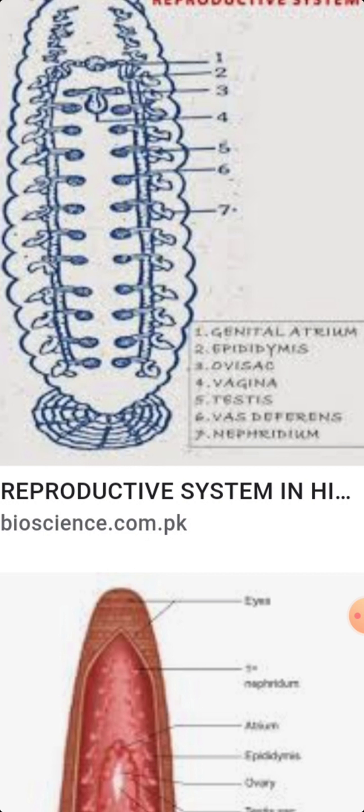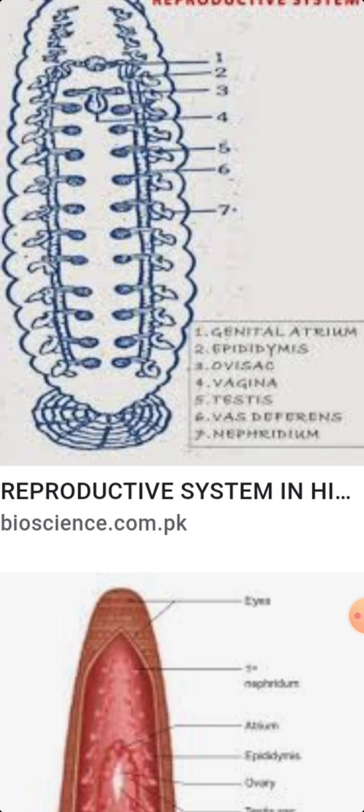Once again we are going to see the main 6 parts: testis sacs, vasa efferentia, ejaculatory ducts, vasa deferentia, epididymis and atrium. Leech is a hermaphrodite animal. Male and female reproductive systems are found in one individual, but self-fertilization never occurs.